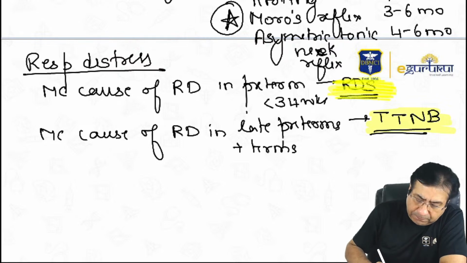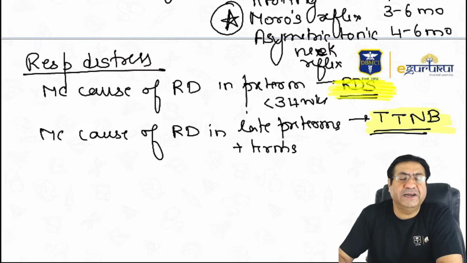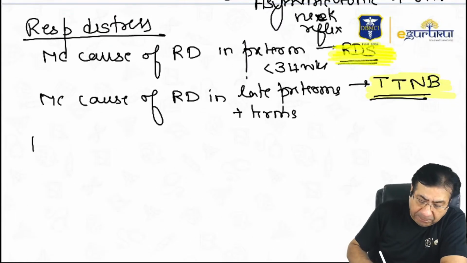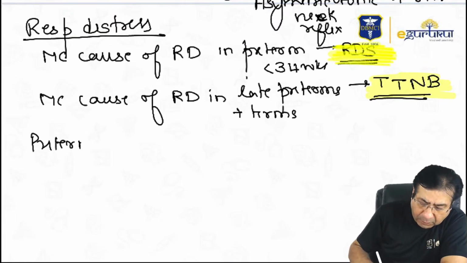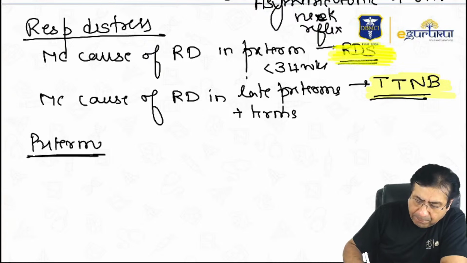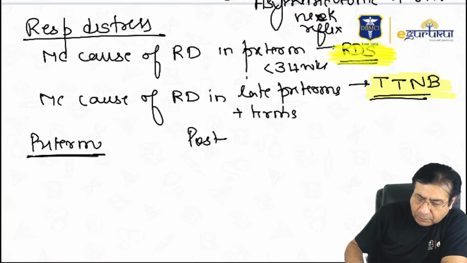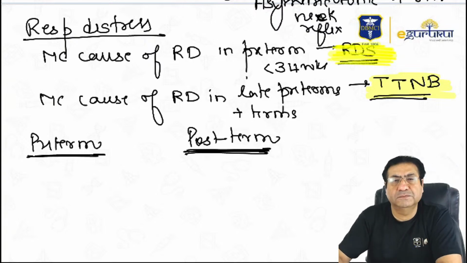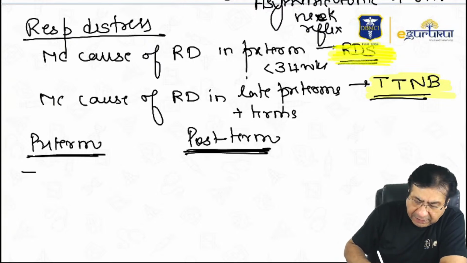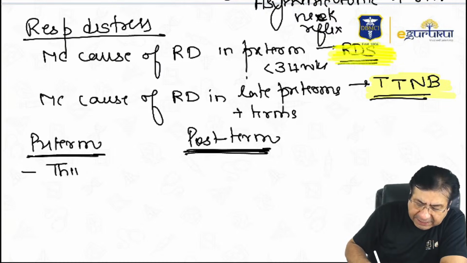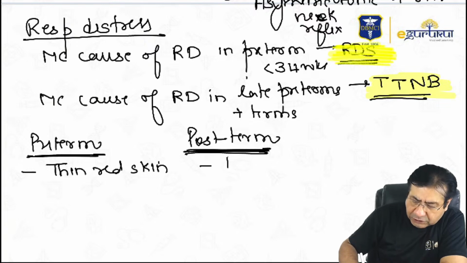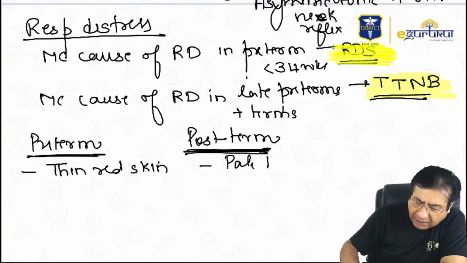Anyway, so these are the causes of respiratory distress in newborns. Then, differences between preterm and postterm children. So preterm children usually have thin red skin, while postterm children have pale and desquamated skin.